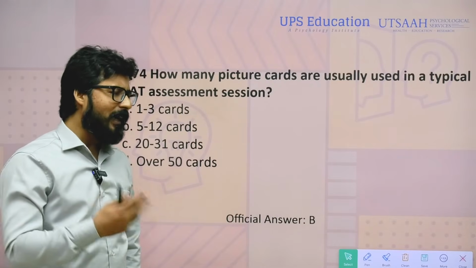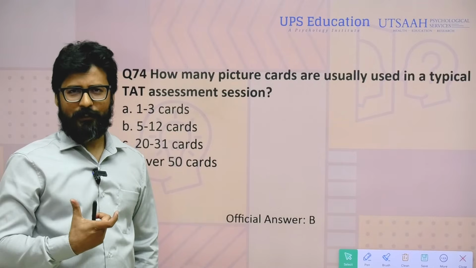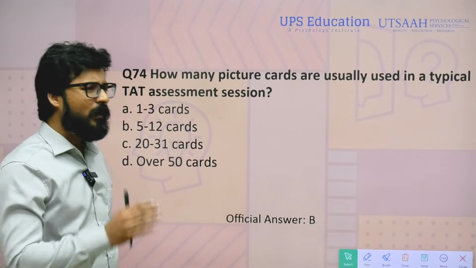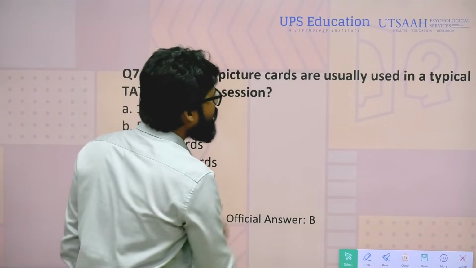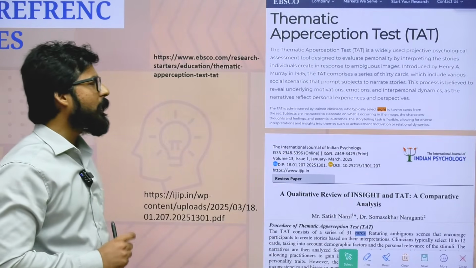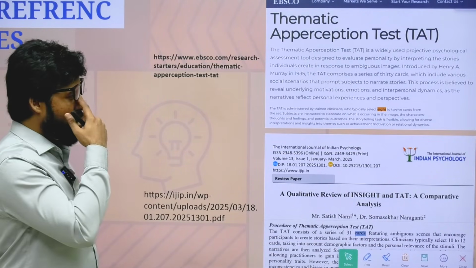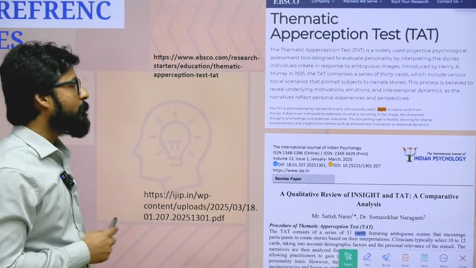So how many cards did Murray present? That was very difficult to use, right? So they suggested at least using 20 cards, but usually when you talk with a clinician, you can find that they select cards between 8 to 12, and I found 2 references for you. This can give you the confidence about why we cannot challenge this particular question.